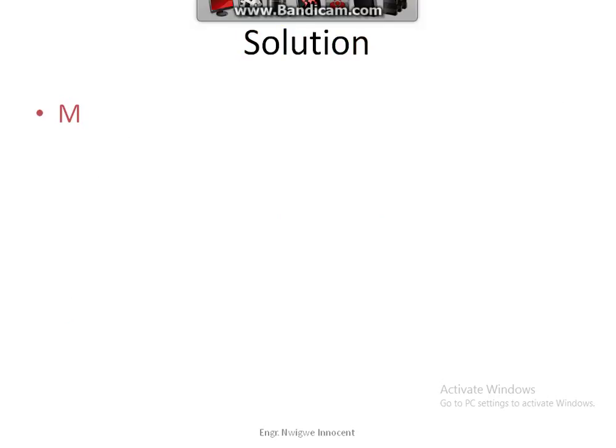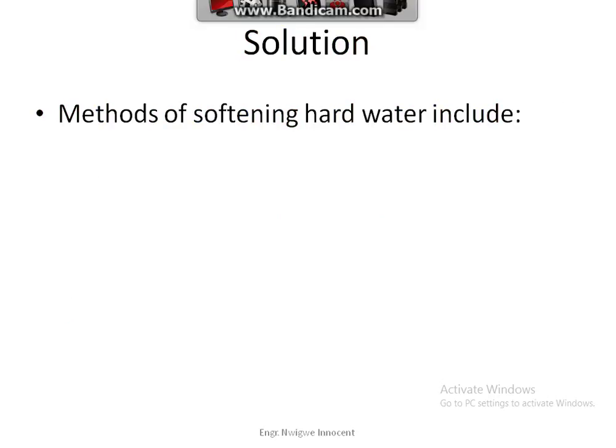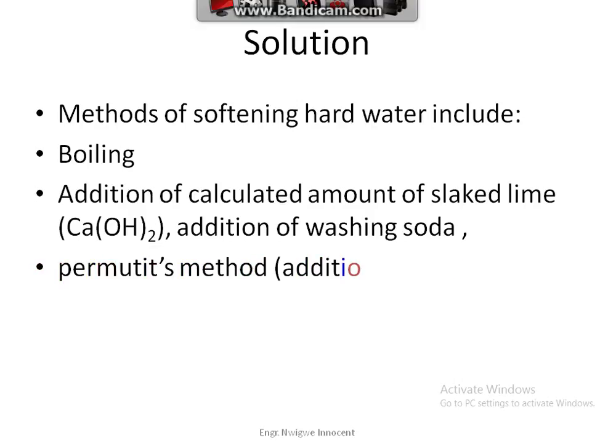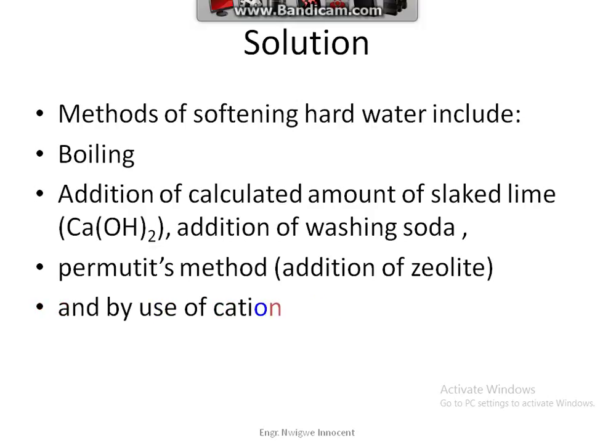Solution. Methods of softening hard water include boiling, addition of calculated amount of slaked lime, Ca(OH)2, addition of washing soda, permutit method, addition of zeolite, and use of cation exchange resin. Answer is C.